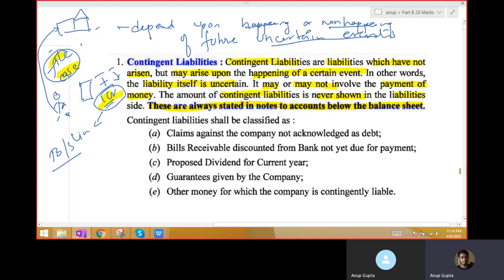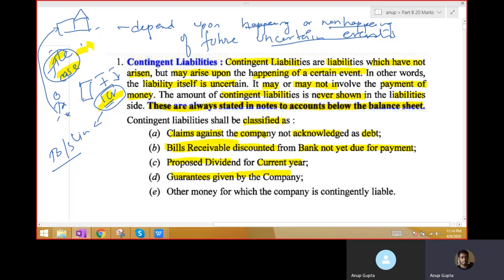Now, what are the items that might be included in contingent liabilities? The items might be classified as: claims against the company not acknowledged as debt, somebody might claim against the company, like this example. Bills receivable discounted from the bank but not yet due for payment. Proposed dividend for the current year, which I have proposed but not yet paid. Guarantees given by the company, for example one company giving a guarantee to another company. If that company fails to pay the amount of the loan, then my company will have to pay. So that again is a contingent liability and needs to be shown.